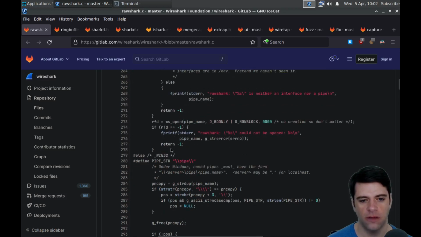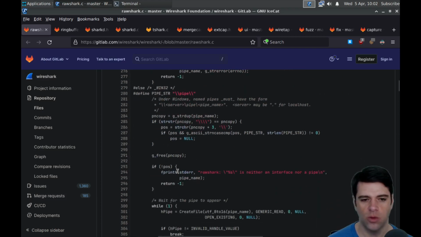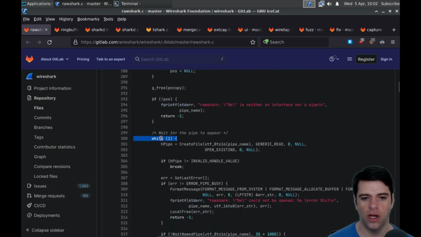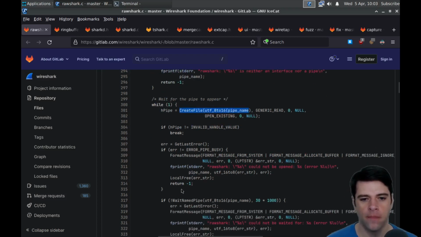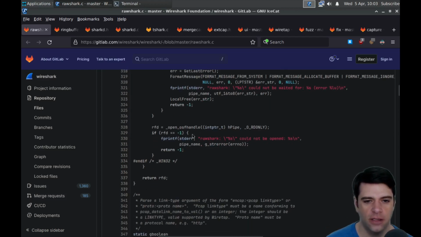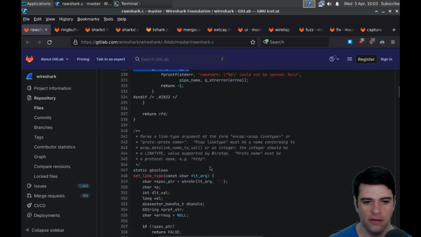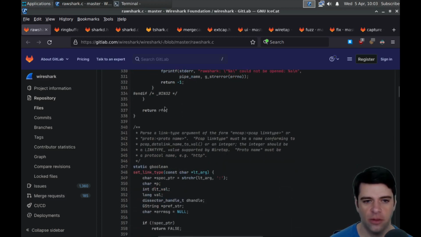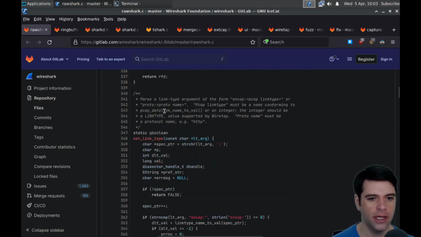And then we do more Windows stuff, and maybe more Windows stuff. Wait for the pipe to appear. While we're going to wait for some stuff. So hpipe is going to try to create a file with the pipe name. Do some error handling. And wait for named pipe. And open OSF handle. I guess open the file handle with the thing that we created. And then error out if we need to error out. And if we don't need to error out, we're going to return the file handle, I guess.